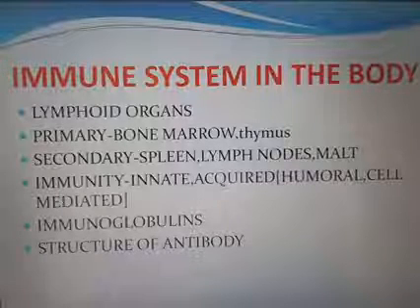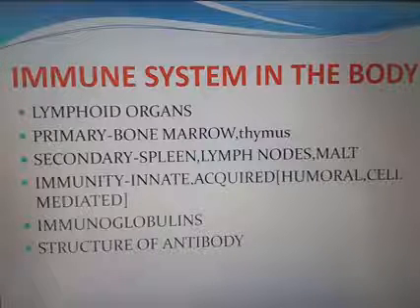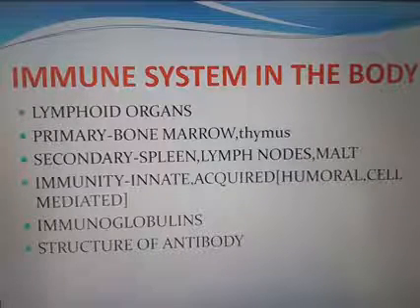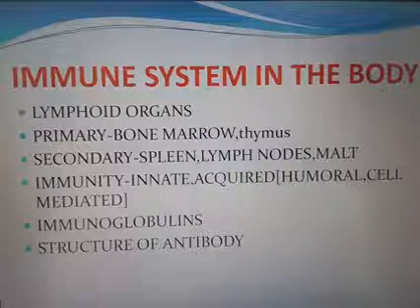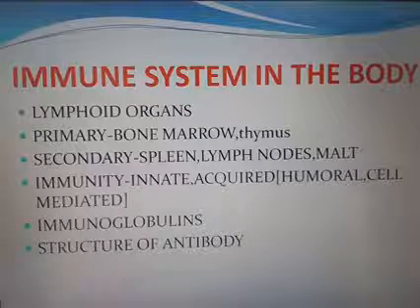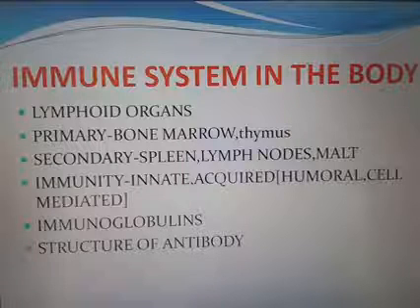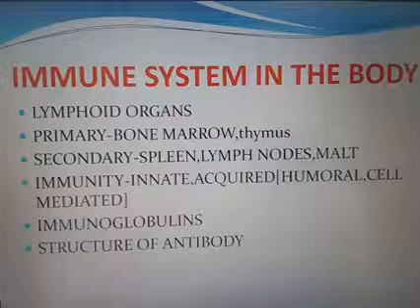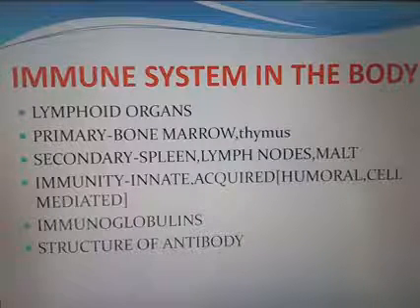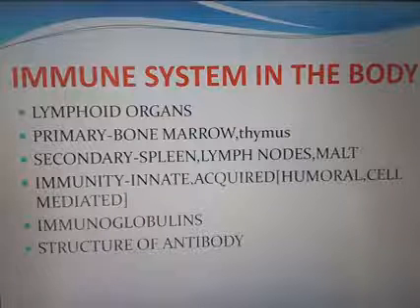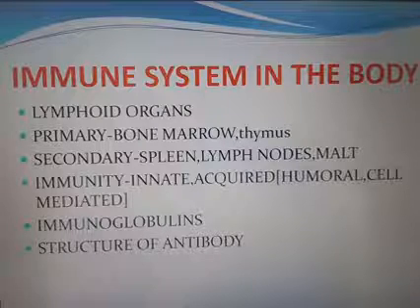IgM is a pentamer. Then IgD serves as a receptor site on the surface of the B cells. IgE is associated with allergic reactions. Their number increases in helminth infection, meaning the helminth diseases we studied, ascariasis and elephantiasis. At that time the number of IgE increases in our body. Otherwise, IgE is never found in our blood.